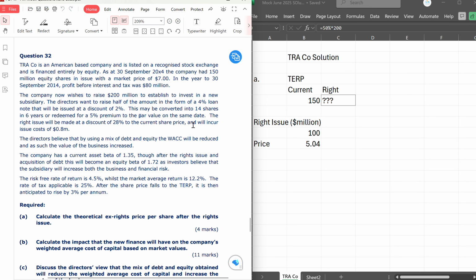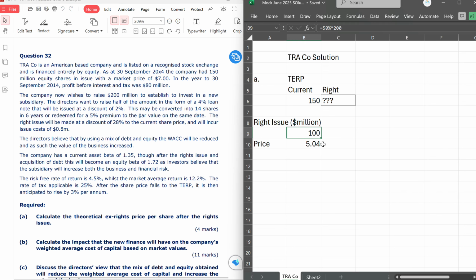So yes, we need $100 million for financing, but we also need $0.8 million to cover the cost of issue. The total money we need to make this rights issue successful is 100.8.